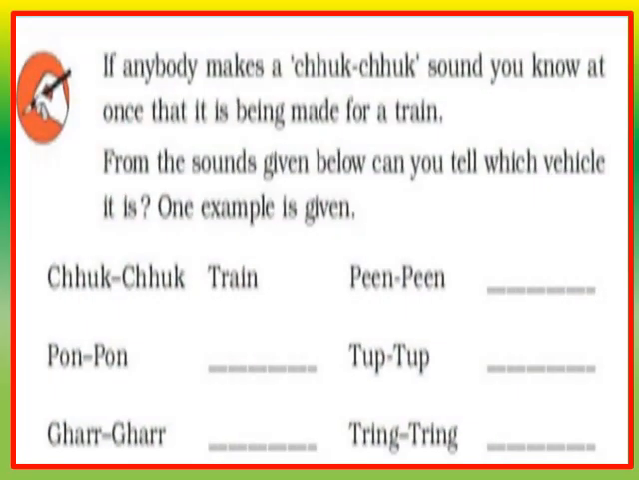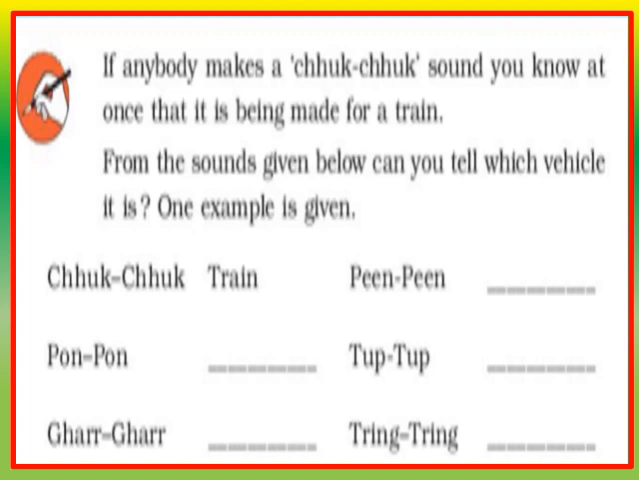Question number 3. If anybody makes a chuk chuk sound, you know at once that it is being made for a train. From the sounds given below, can you tell which vehicle it is? One example is given. Children, here you have to identify the vehicle from the sound made by the vehicle. The first example is given. Chuk chuk chuk is the sound made by train. So the answer is train.